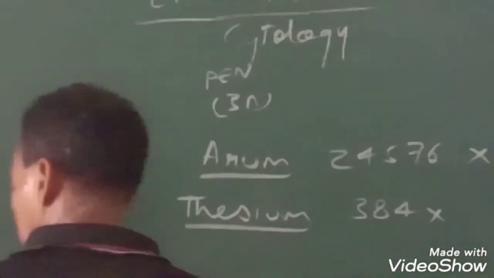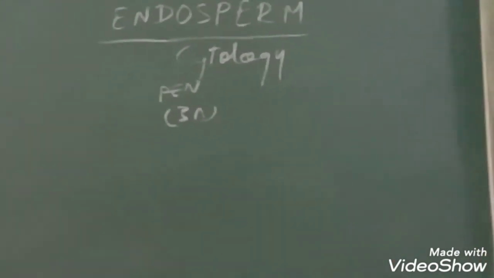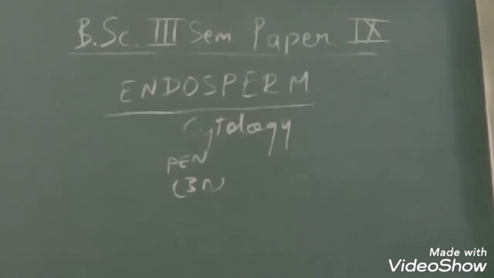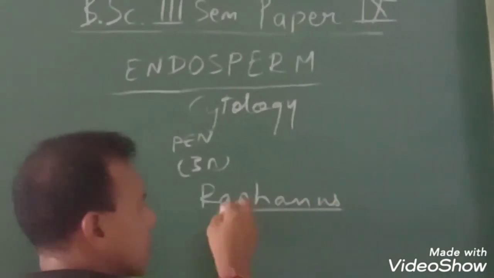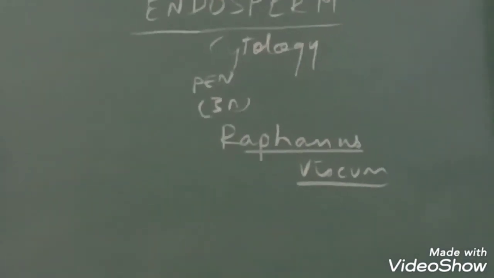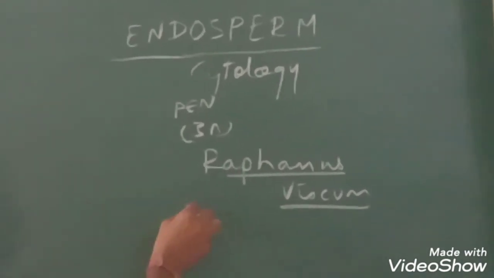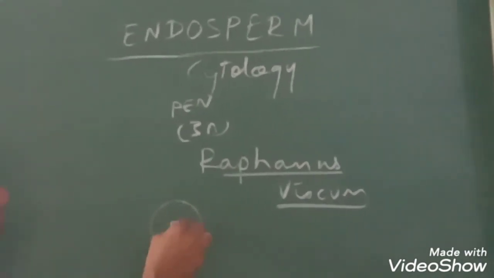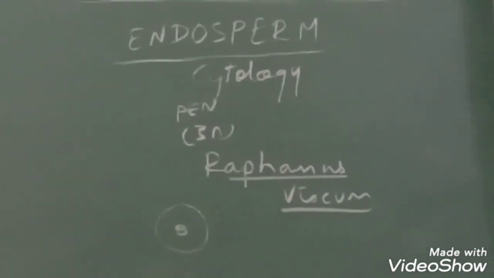Normally the endosperm is without chlorophyll, but in certain plants like Raphanus and Viscum, chlorophyll is present because it is exposed to light. The endospermic cells mostly are isodiametric and they may be enlarged.